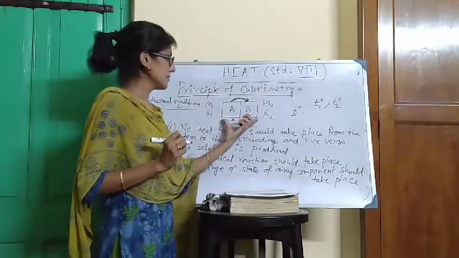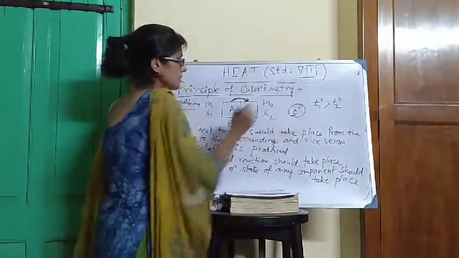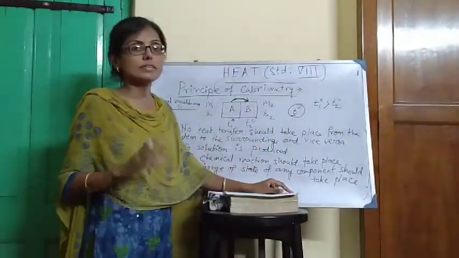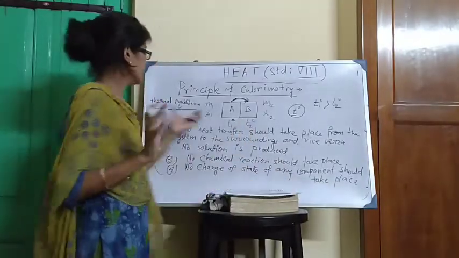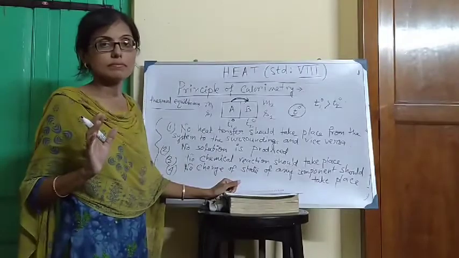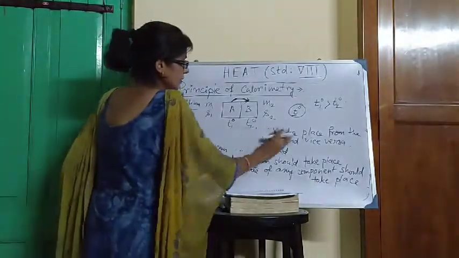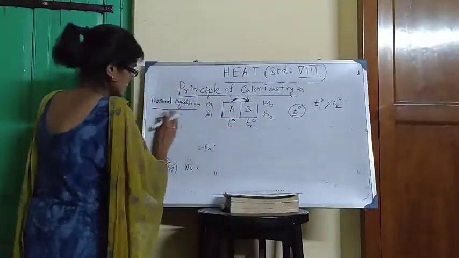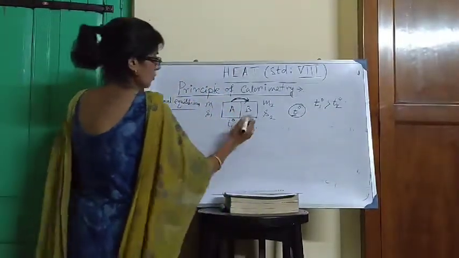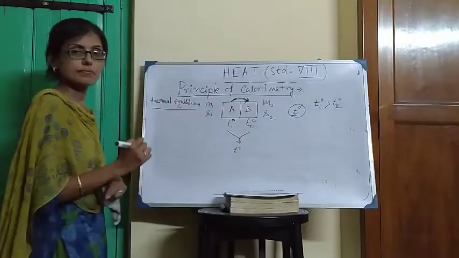The state when the temperature of the composite system is the same for both the components. That condition is called thermal equilibrium. When thermal equilibrium is attained, the temperature of the composite system becomes T degree.